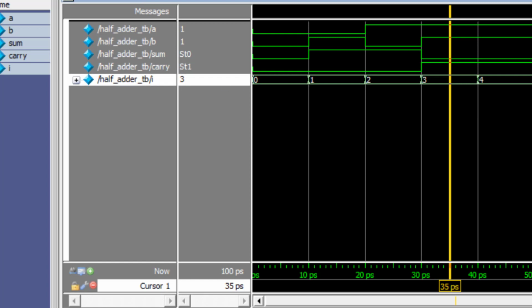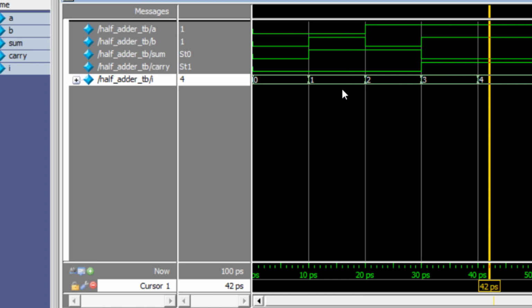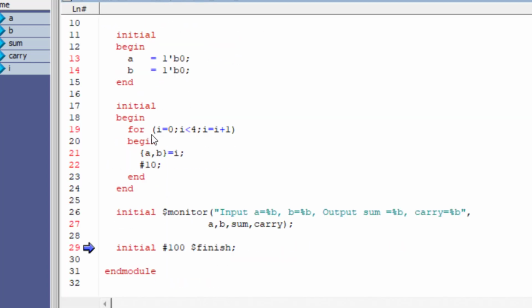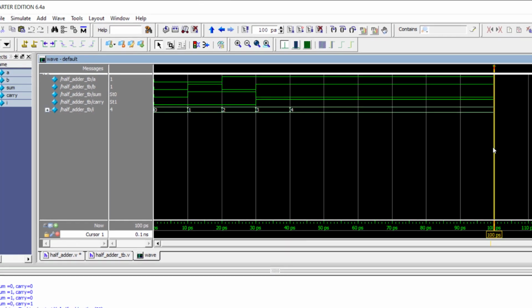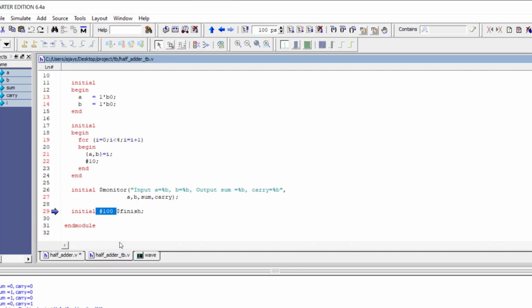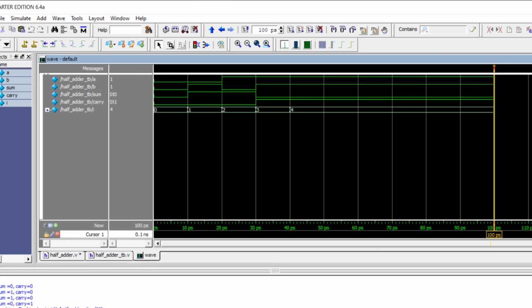Here you can see the values 0 1 2 3 4. This is the value of I, which we have implemented here: I 0 1 2 3 4. After that it got terminated. At last, we have given a 100 second delay, and after that it is not showing any signals, because the program got terminated.